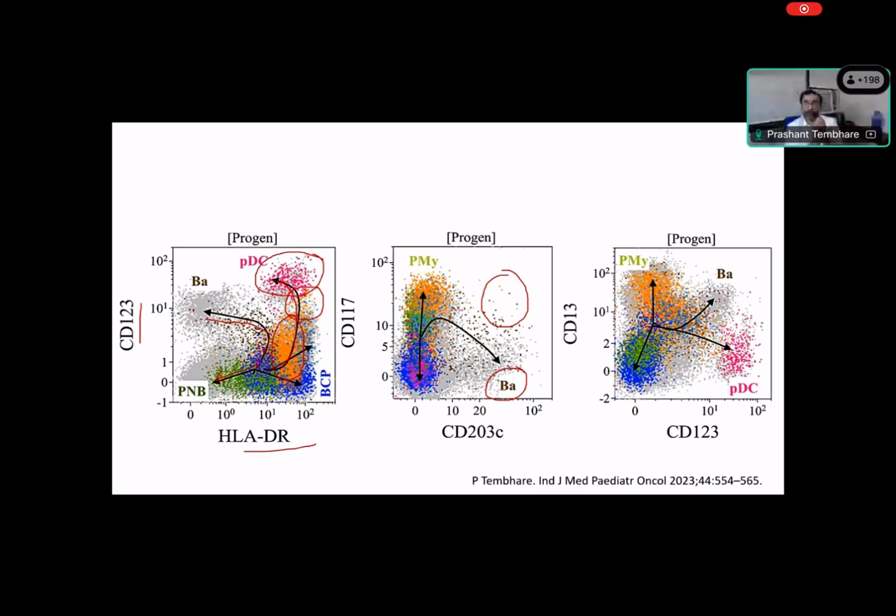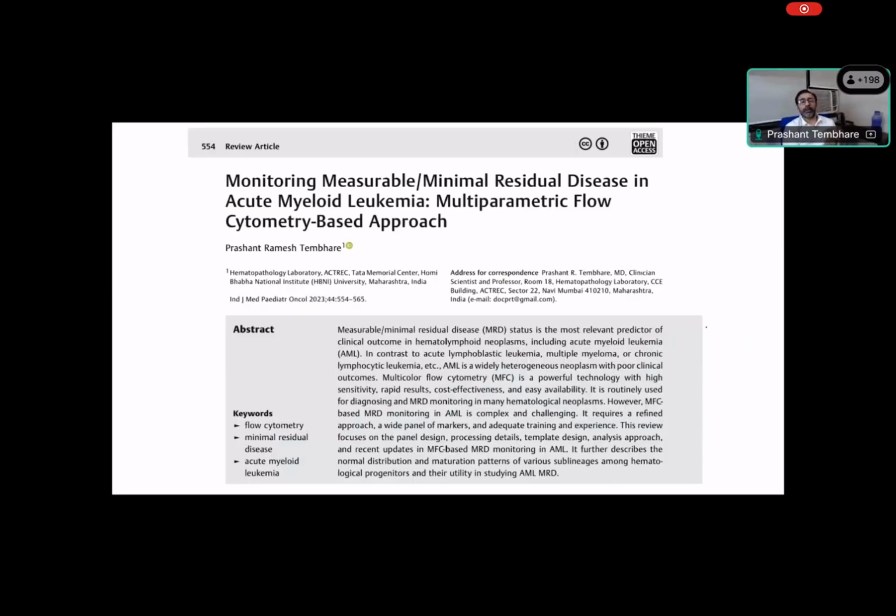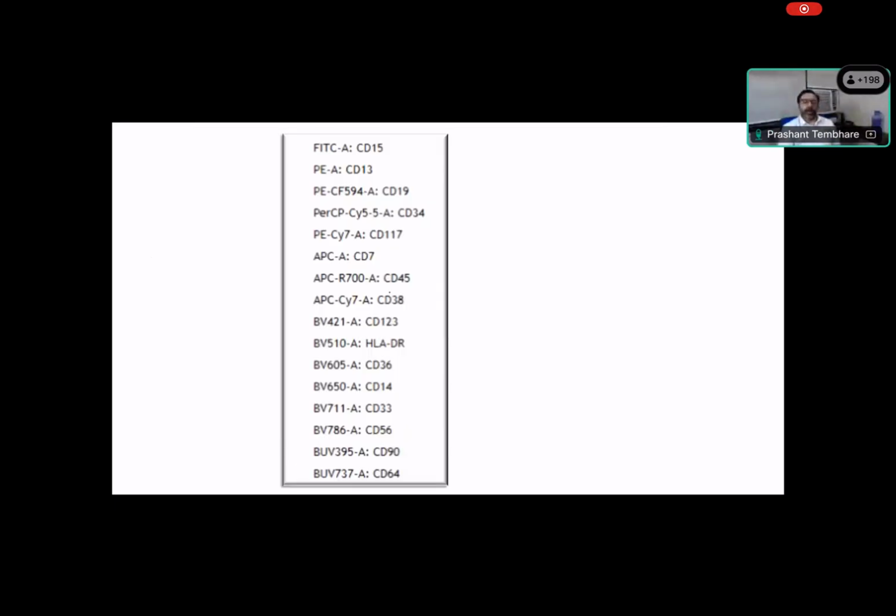Now we are just focusing on the progenitor compartment here. And if you want to study, these figures are already published in one of the free journals, that is the Indian Journal of Medical and Pediatric Oncology, which is freely accessible. All these figures are present in this article. Now, when I say study, you can study these markers. In our laboratory, we have a 16-color flow cytometer where we put all these markers for studying this population. You can see we use CD34, CD117 and HLA-DR to identify precursor cells, right? Then we study CD45 and CD38 to identify the early part of precursor cells, that is stem cells.